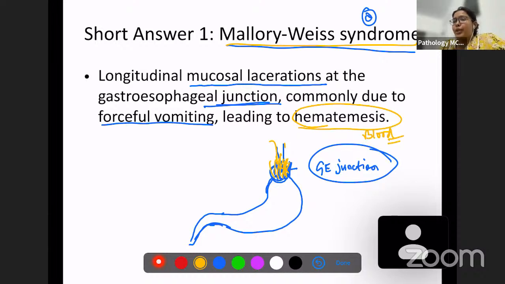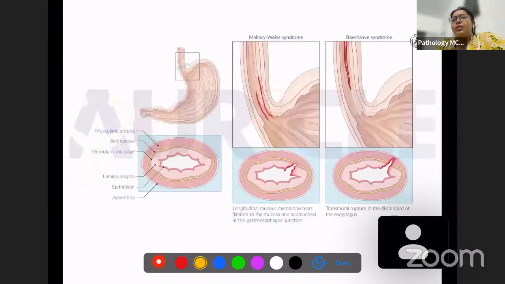Because of forceful vomiting, there is a tear here. So this is Mallory-Weiss syndrome. You can see there are lacerations over here. And because of this forceful vomiting, when the patient vomits, you're going to have blood in the vomit. So these are longitudinal mucous membrane tears, but the most important thing is these are limited to the mucosa and submucosa. So you will not see these in the muscularis or in the serosa. Okay, so limited to the mucosa and the submucosa.